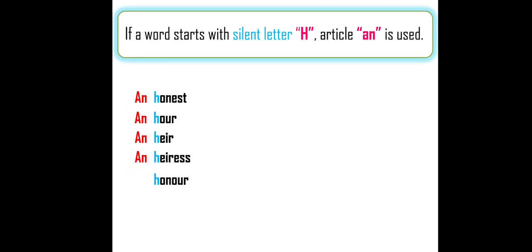Honor. Honor. H is silent. Honor, O. Honor, A. So answer an. Honorable, same, H is silent, and the second letter is O, and honorable, A. Answer an. Honorarium, H is silent, and I go with the second letter O, A, E, I, O, U. O is there, and honorarium, A, second A. So answer an.